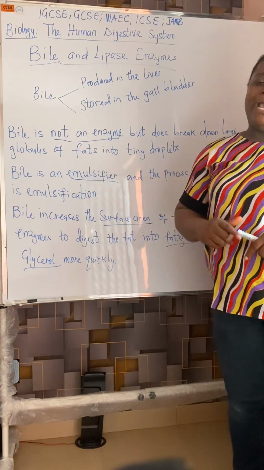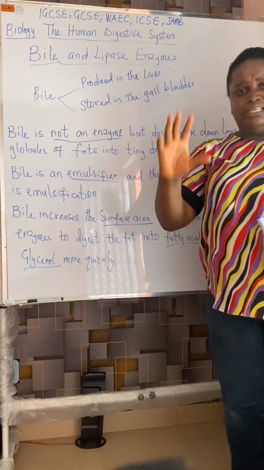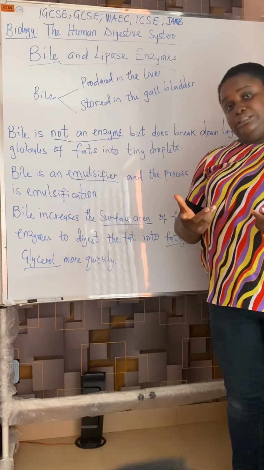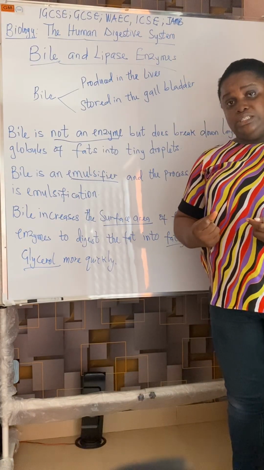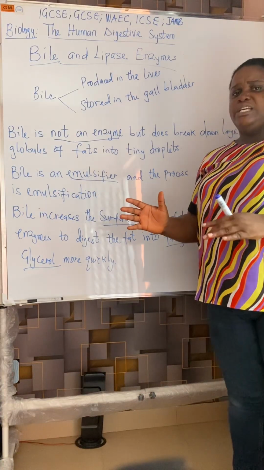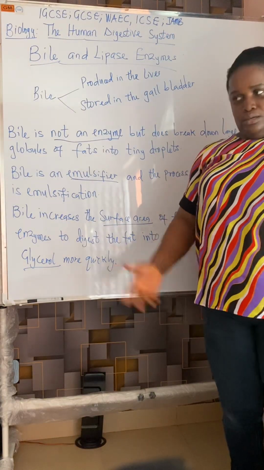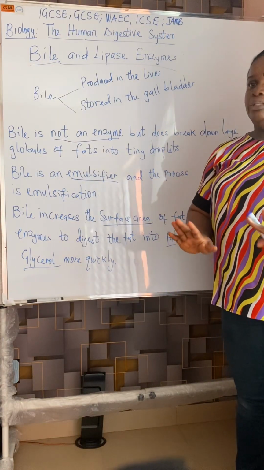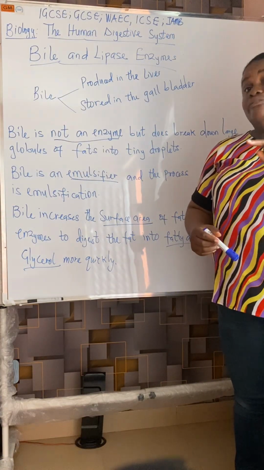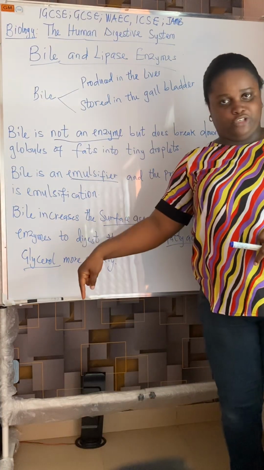Two, bile is alkaline and therefore will neutralize the acid that is coming from the stomach into the small intestine and bring the pH of the small intestine to neutral so that conditions can be optimum for the enzymes to work. It is very important that we take note of the role of bile in digestion.